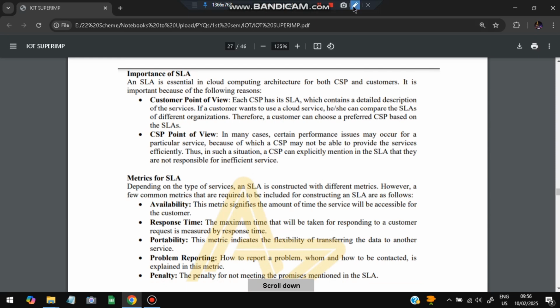It is important because customers will have their own expectations, like I want this, that, and all, but the organization will say we cannot give that, so there will be a fight between the customer and the company. To avoid that, there should be one single document which has all those things: the customer's point of view and the CSP's point of view, and both should agree before using.